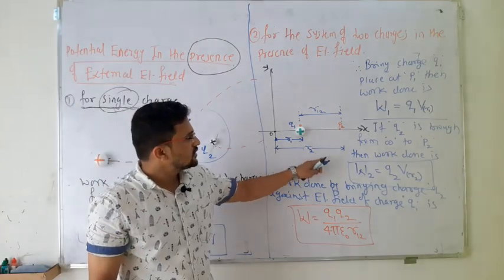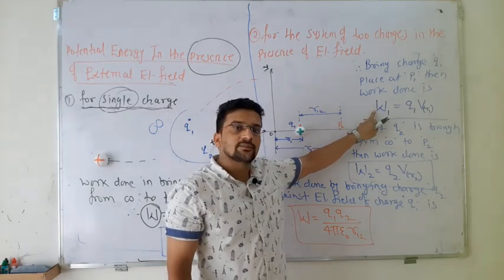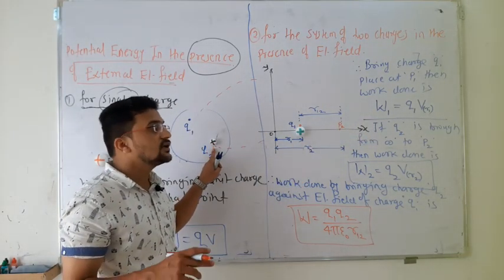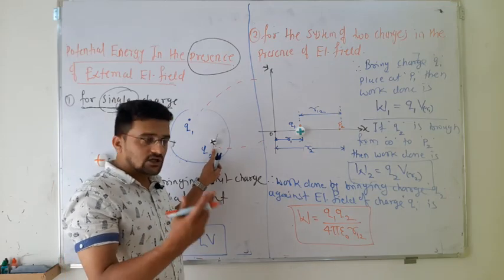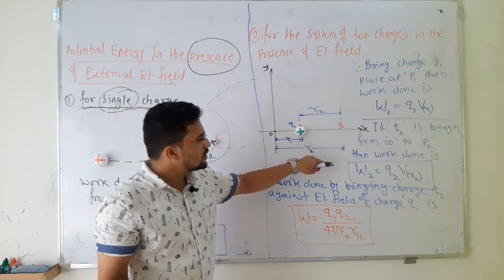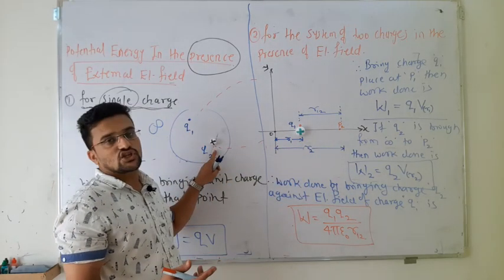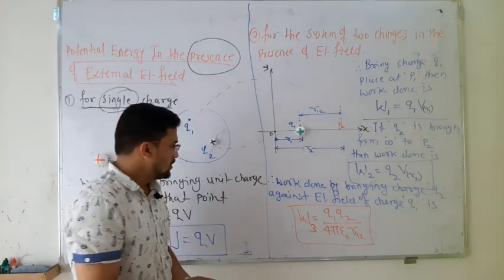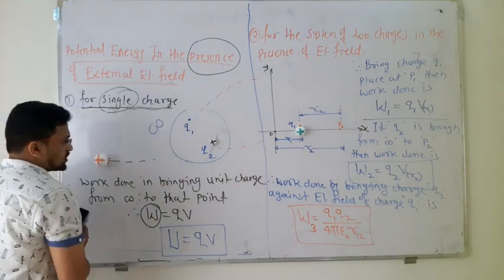So this is the work done in bringing the first charge in the presence of the electric field, and then you are bringing the second charge, but in the external electric field and due to this charge's electric field. So there are two work done by bringing the second charge. This is work done 2 and this is work done 3. Now what is the total potential energy?